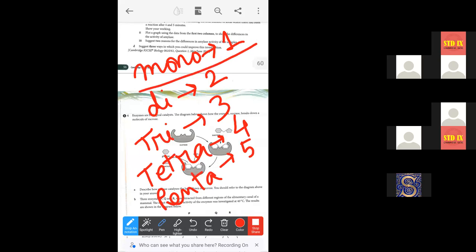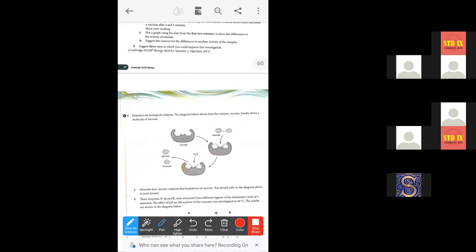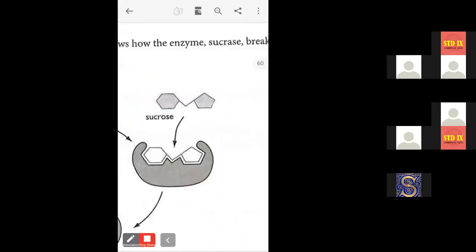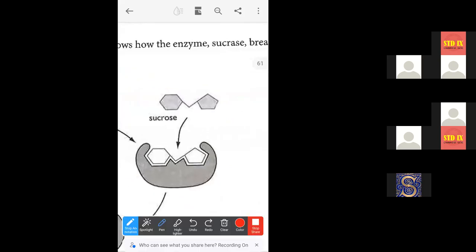So monosaccharide means only one glucose molecule is present. The carbohydrate that contains only one molecule, like glucose, is a monosaccharide. Disaccharide means two molecules are present. So here in the structure of sucrose, you can see how many molecules are present: 1, 2. So it is called a disaccharide. Understood? Okay.